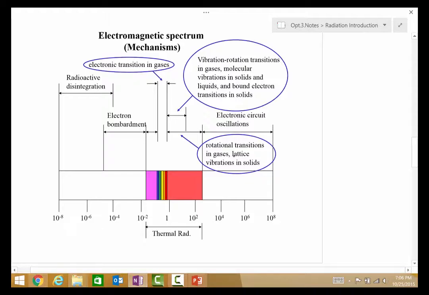As we look at very high energy systems, we see that it's either electron bombardment or radioactive disintegration that are the sources of these extremely high energy photons, and these very low energy photons are electronic circuit oscillations. So there's a wide range of physics that allow these electromagnetic processes to occur.